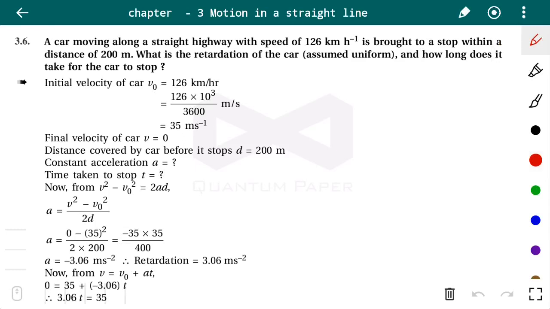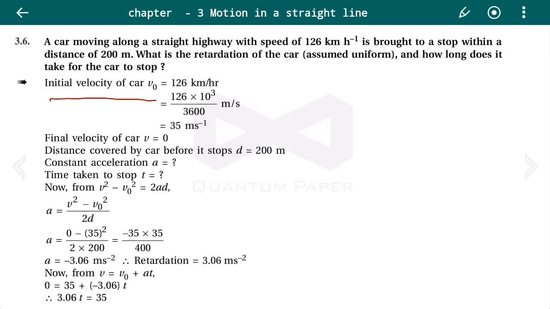So over here what is given? That a car is moving along a straight highway with a speed of 126 km per hour, right? That is the initial speed over here. The initial velocity of the car V0 equals 126 km per hour, and it is converted into meter per second.